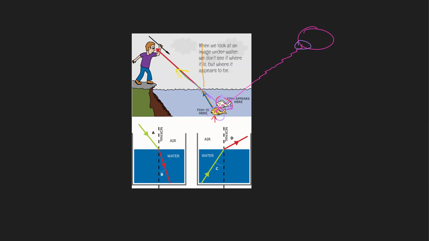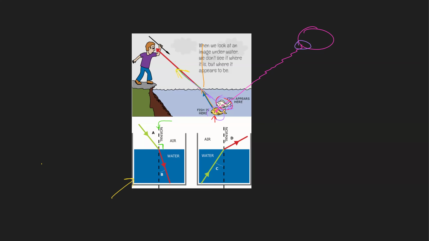Now, what types of bending are there, or when will light be bent towards the normal or away from the normal? If we see this picture here, this one we said is an imaginary line, and we call it the normal, and it is 90 degrees with the surface between the two mediums.